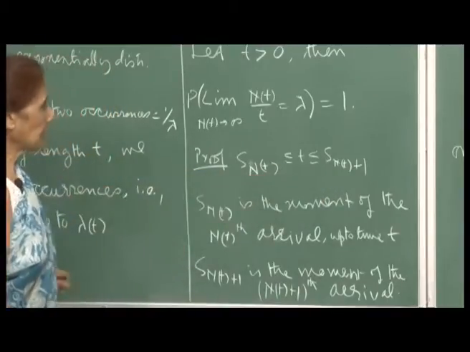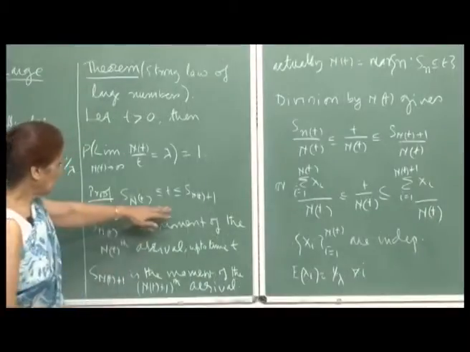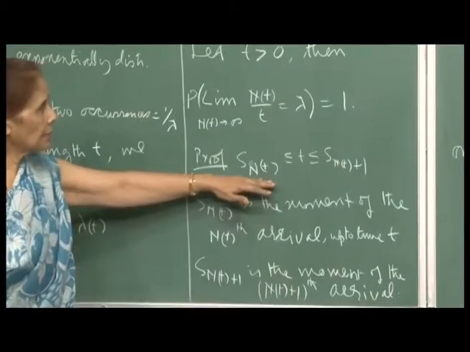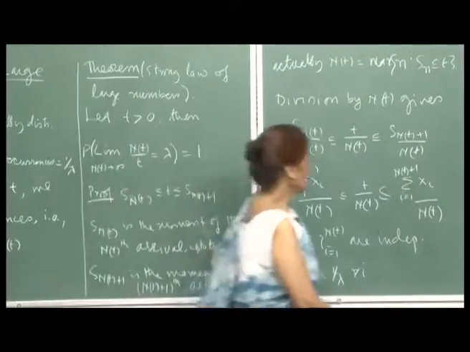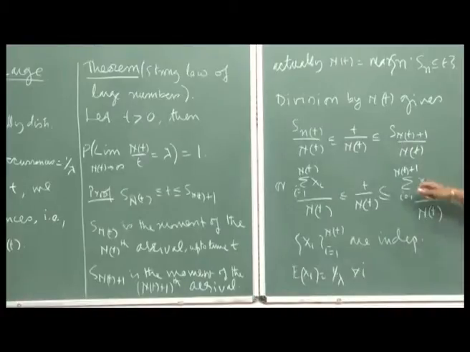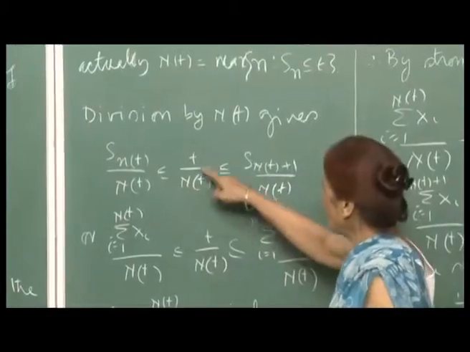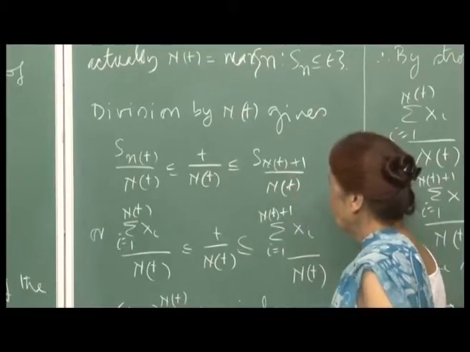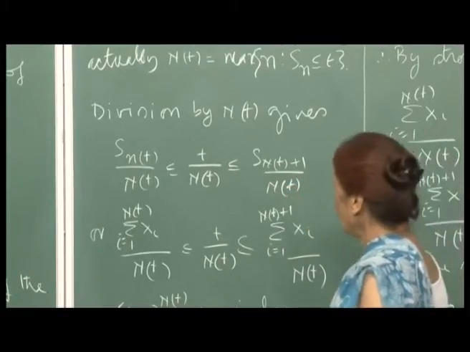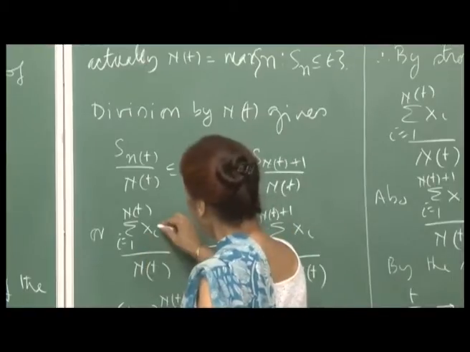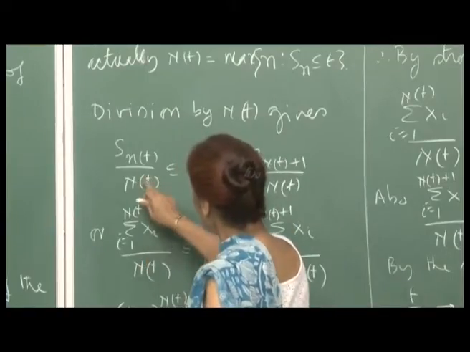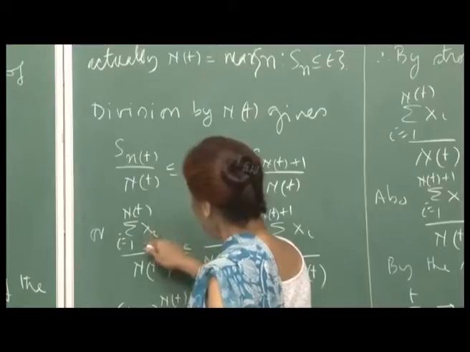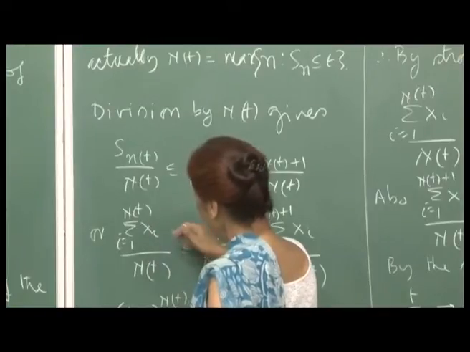Okay. So with this understanding, you now divide both the inequalities by N(t), and therefore you get S_{N(t)}/N(t) less than or equal to t/N(t), which is less than or equal to S_{N(t)+1}/N(t), right. Remember, the X_i's are the inter-arrival times. So S_{N(t)} will be equal to X_1 plus X_2 plus up to X_{N(t)}.